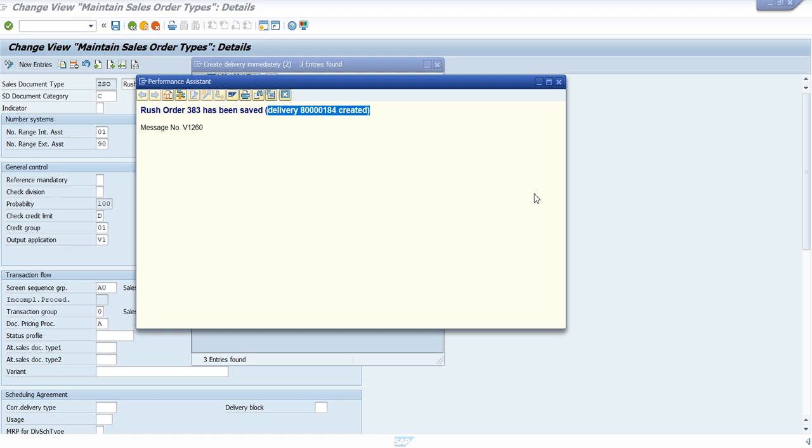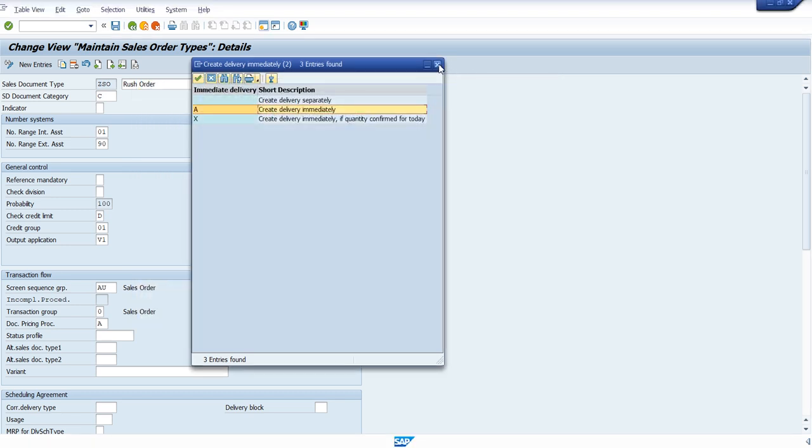Because when you create an order separately and again create the delivery separately, we need to have a lot of things, because we are not involving the logistics much here. We directly involve the person who is selling. You can just pack it and give it to them instantly. That's what I gave as an example, a supermarket. So now this is a rush sale.